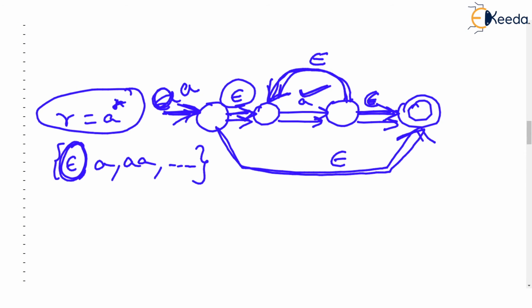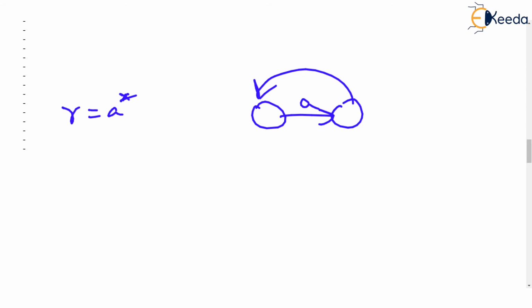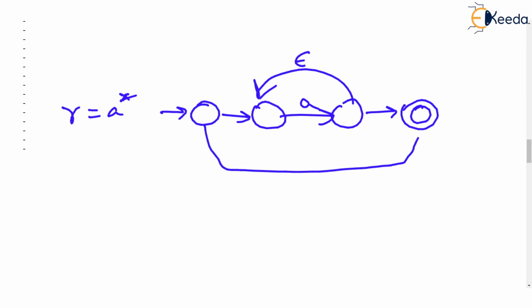So what is the FA for A star? The FA for A star is A repeated with epsilon, with one more initial state here, a final state here, and an empty transition. This is A star with epsilon transitions added. Now you can improve on this.